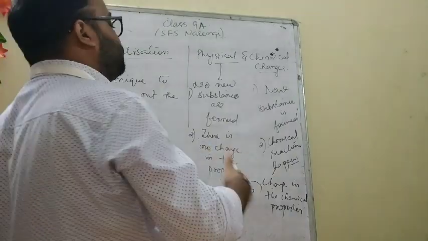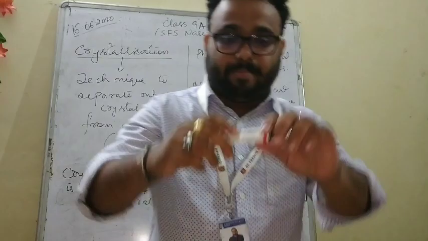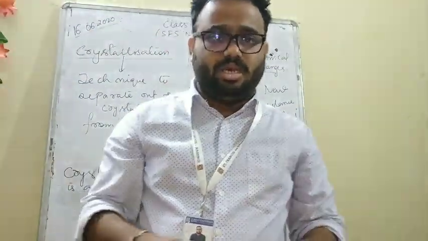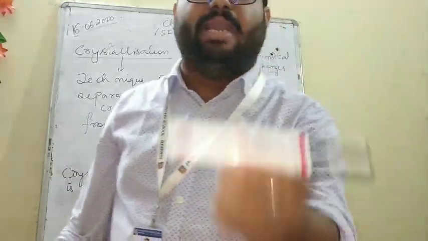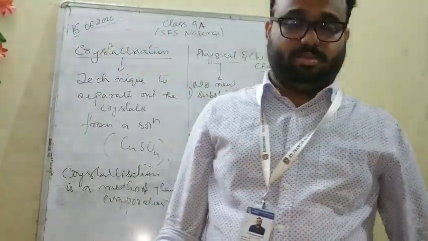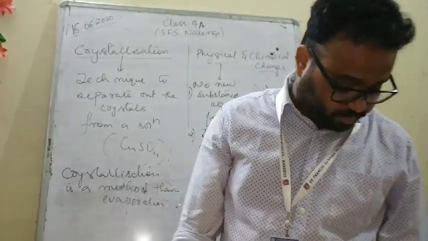Chemical changes mean a new substance is formed, some kind of reaction happens. Now suppose I break this marker. The shape changes, no new substance is formed, and there is no change in properties. So breaking of a pen or a marker will fall under physical change.